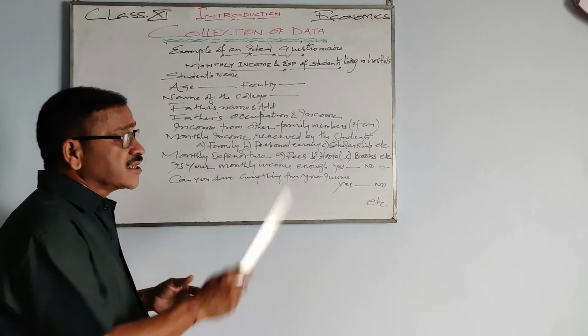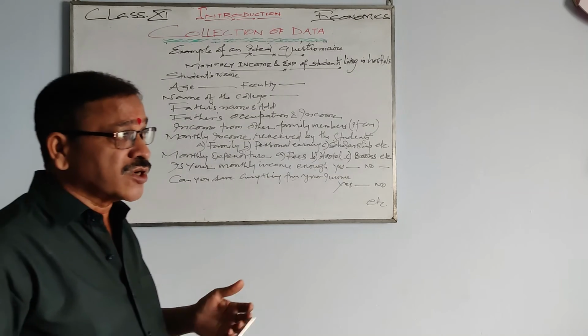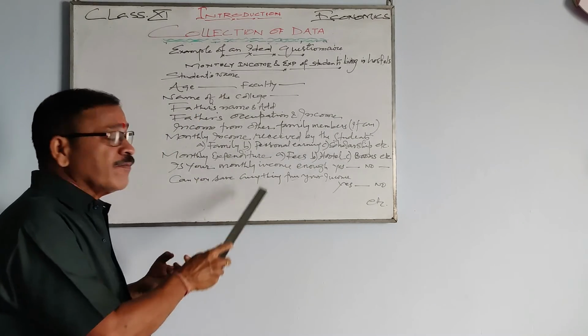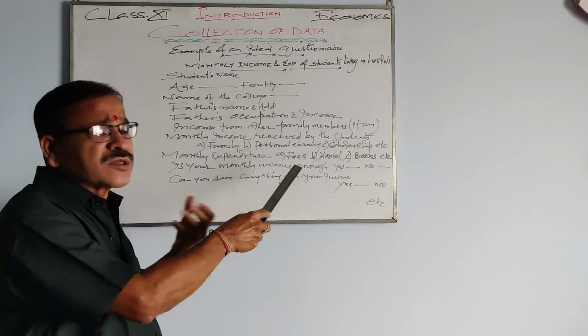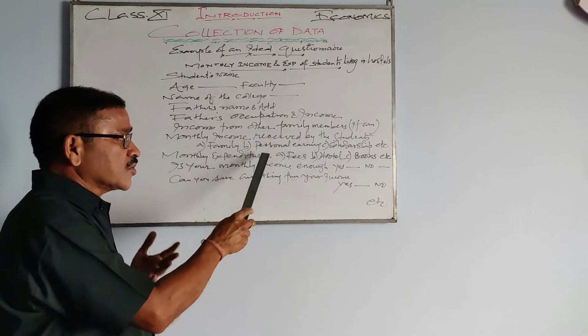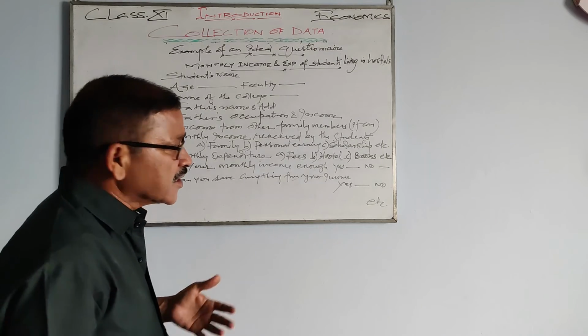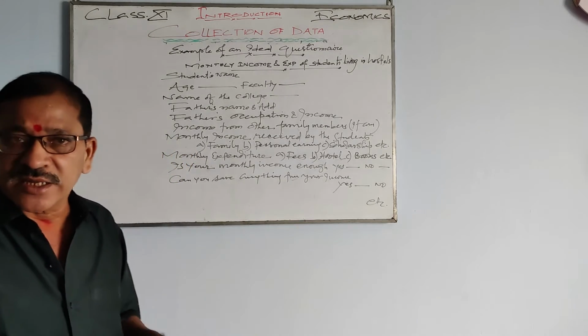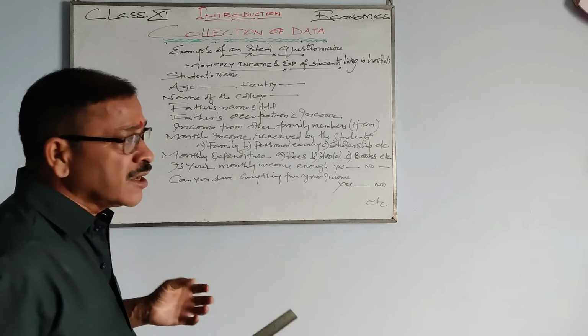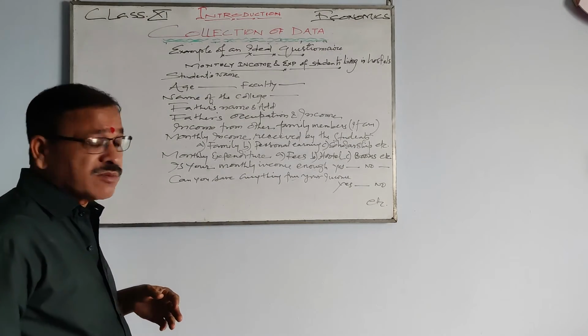Then the monthly income received by the student. What type of monthly income does he receive? He receives money from family, or personal earning, for example if a student is doing a part-time job. Then scholarship, if a student is getting one. So these are the sources from which a student is expected to get monthly income.